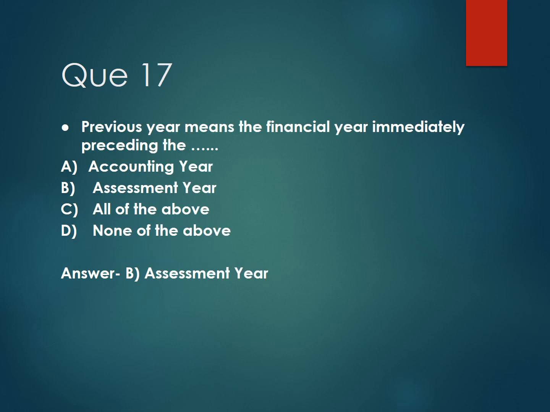Then next question number 17. Previous year means the financial year immediately preceding the dash dash. The options are option A, accounting year, option B, assessment year, option C, all of the above, and option D, none of the above. And the correct answer is option B, assessment year.